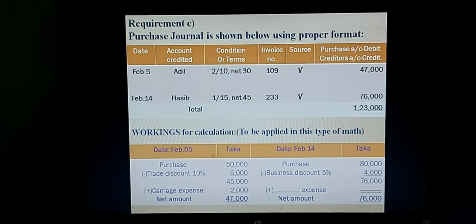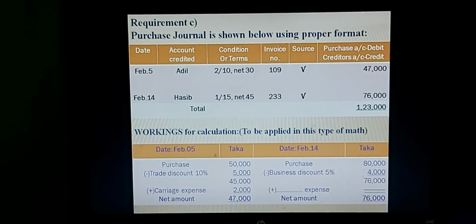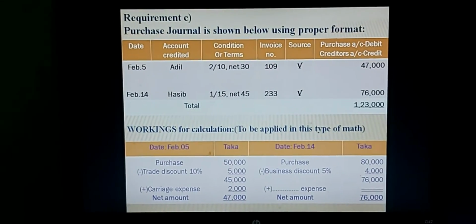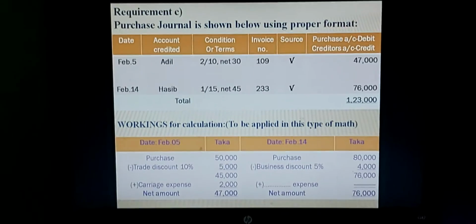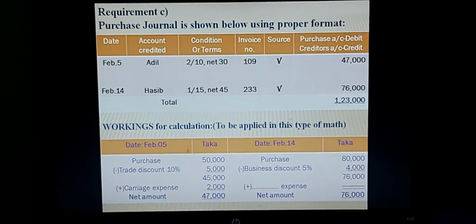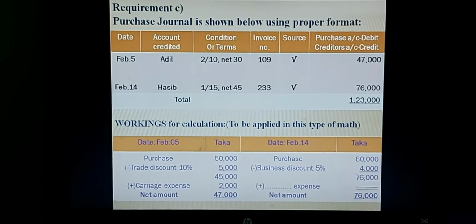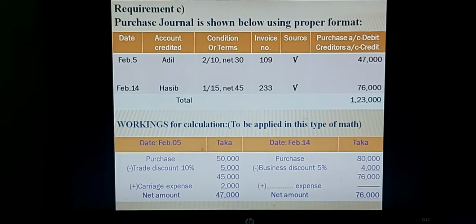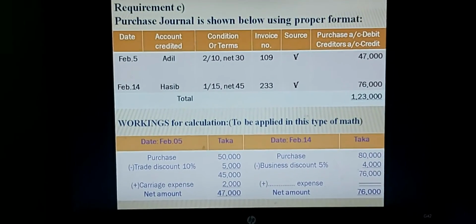You are seeing in the format February 5, Adil, condition is given 2/10 net 30, invoice number is given 109, source, that is the only correct mark. Source from the question, the creative question is available in the slide. This is the net amount, purchase account debit, creditors account is credited 47,000. Dear students, you will write very carefully and attentively.